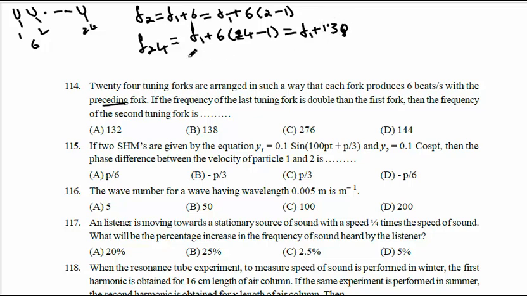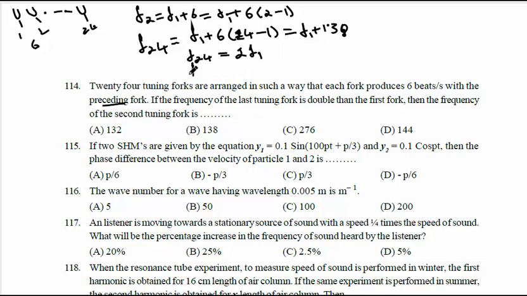But they have given that the frequency of the 24th tuning fork, f24, is double the first tuning fork frequency.